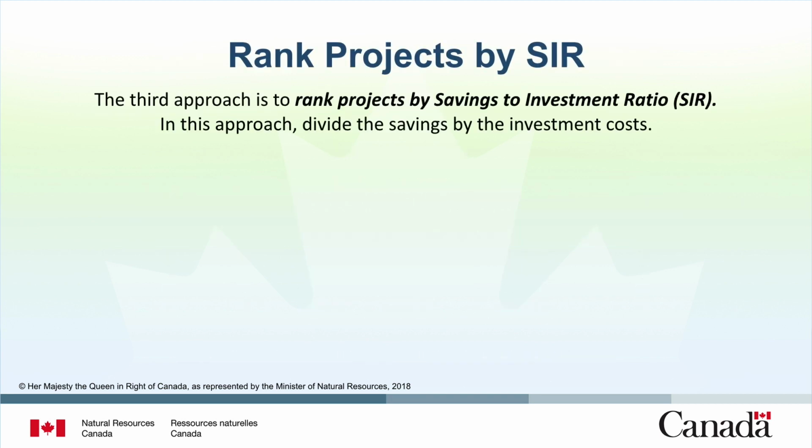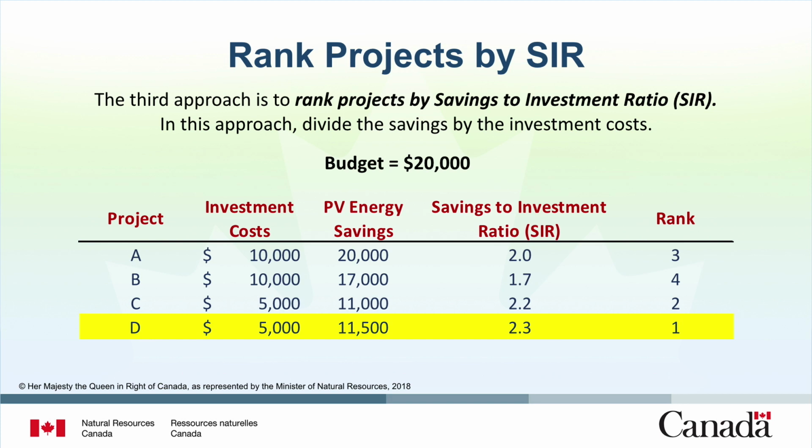The third approach is to rank the projects by savings to investment ratio. In this approach, simply divide the savings by the investment costs. Project A has an investment cost of $10,000 and $20,000 of present value energy savings. Therefore, it has an SIR of 2.